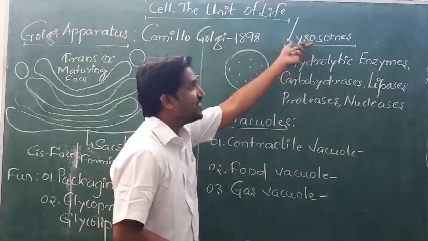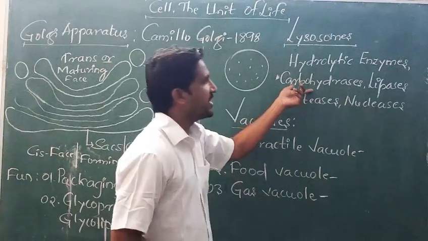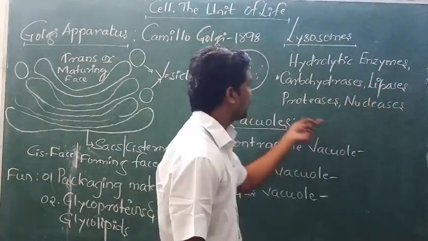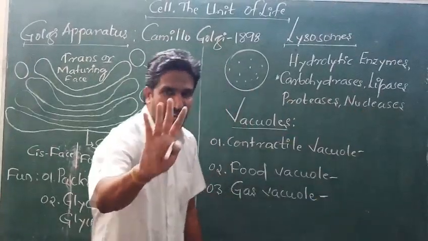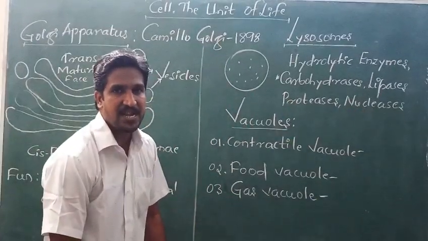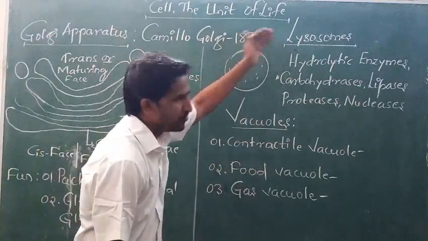So in the lysosomes, hydrolytic enzymes like carbohydrases break down the carbohydrates, lipases break down the lipids, proteases break down the proteins, and nucleases break down the nucleic acids like DNA and RNA. That is the job of these lysosomes.